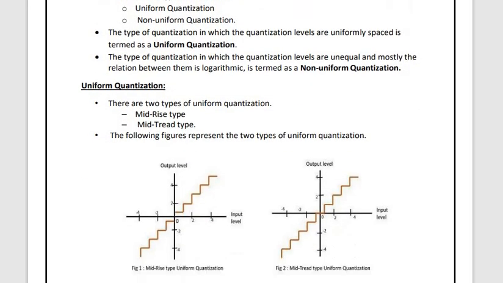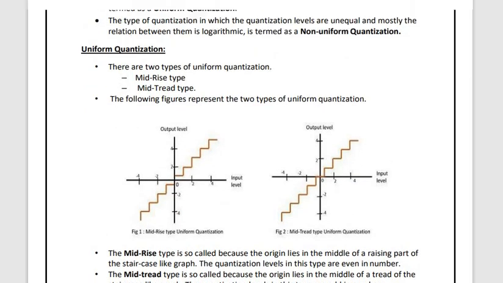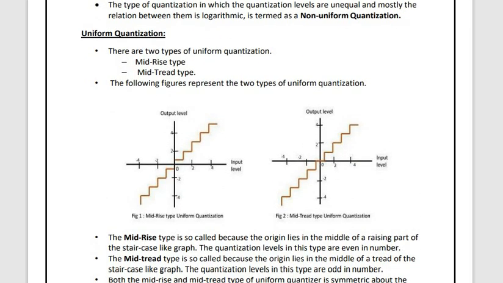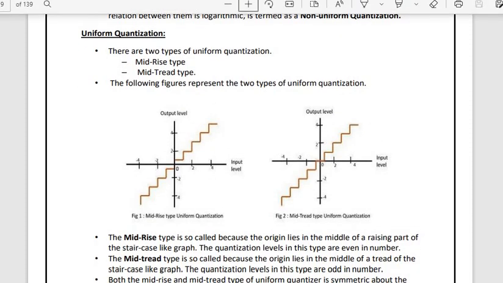Now, we have discussed non-uniform quantization. Now let's see uniform quantization. There are two types of uniform quantization: the mid-rise type and the mid-tread type.